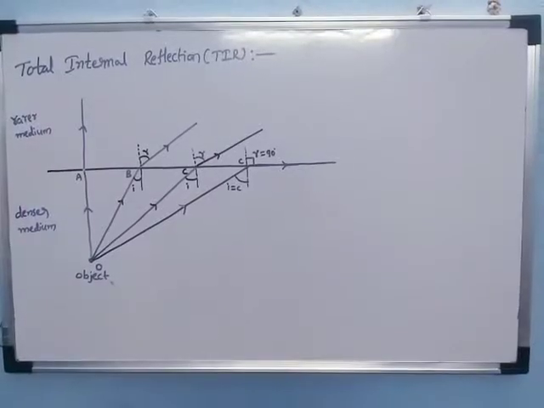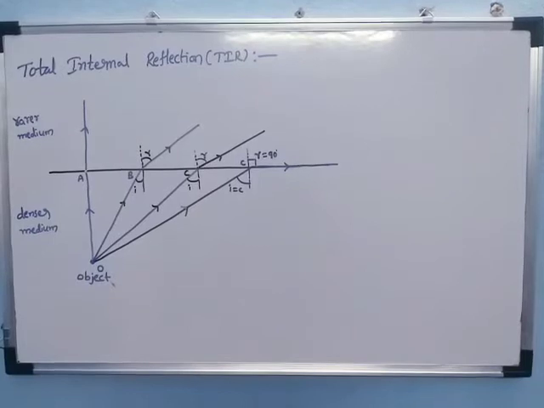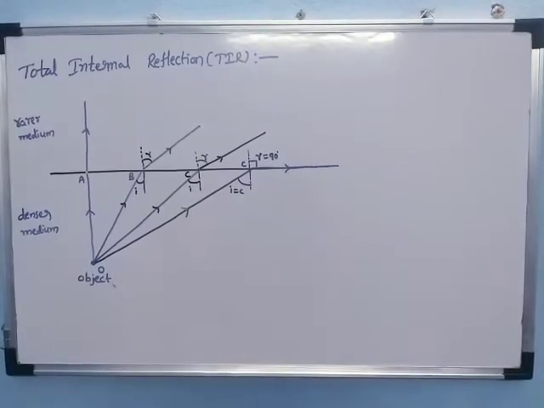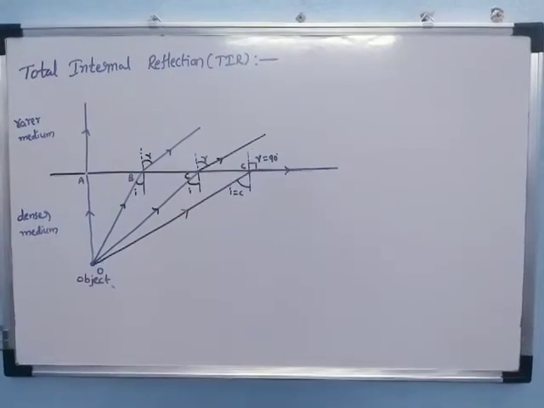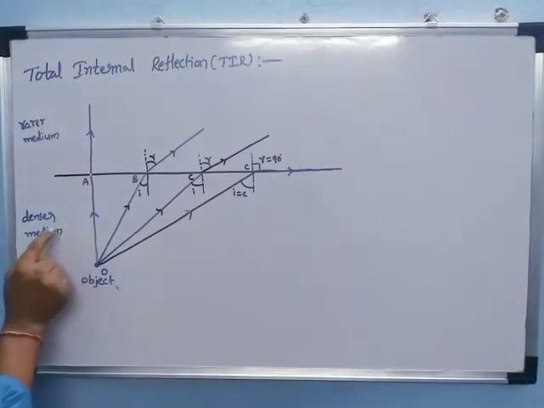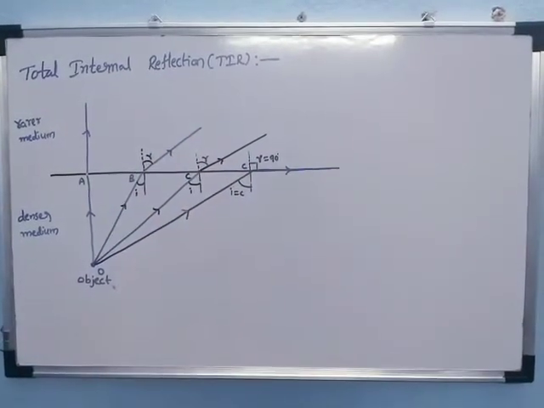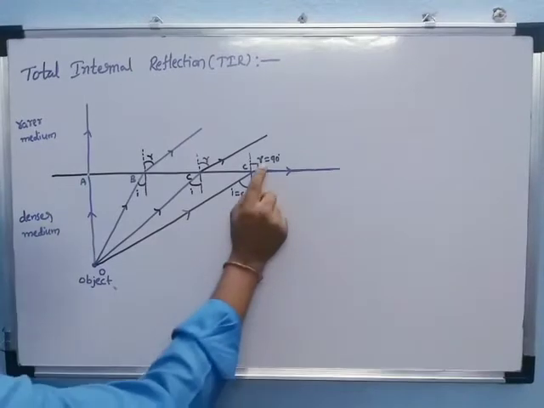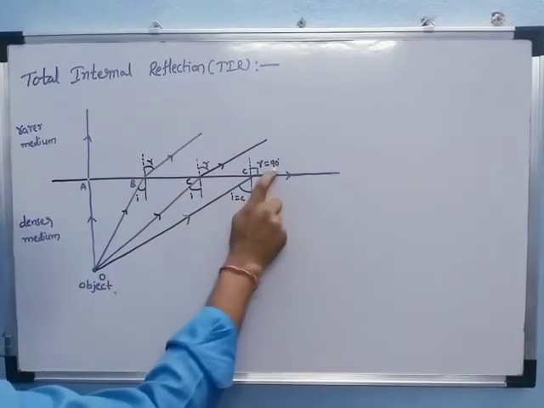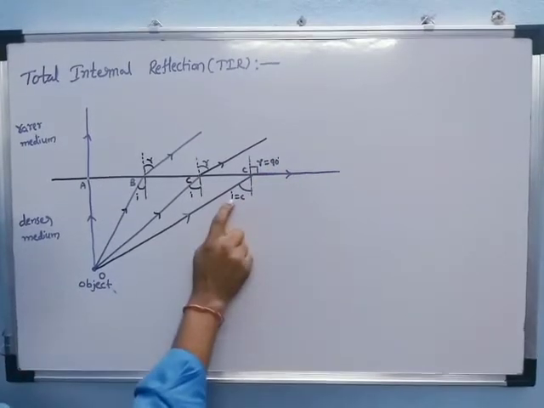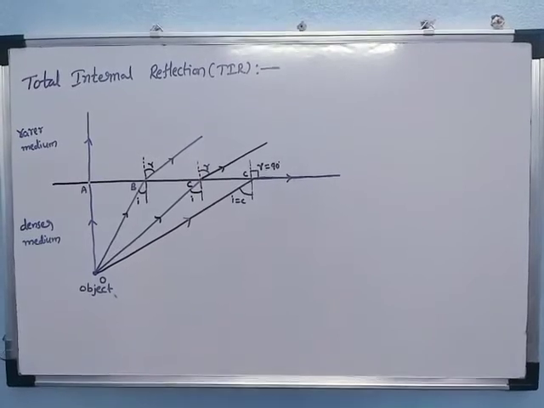We're discussing the topic of total internal reflection. This is the diagram for a critical angle. What is the critical angle? When light travels from a denser medium to a rarer medium, the angle of incidence at which the angle of refraction becomes 90 degrees is called the critical angle.